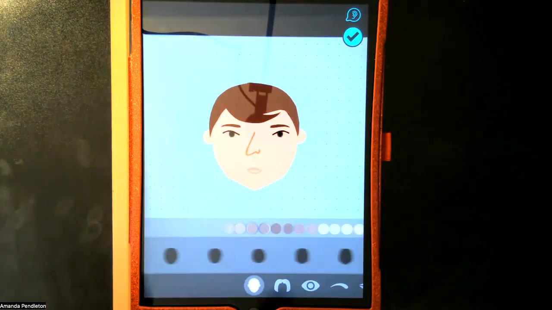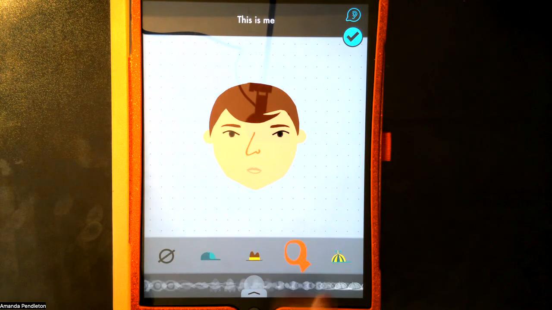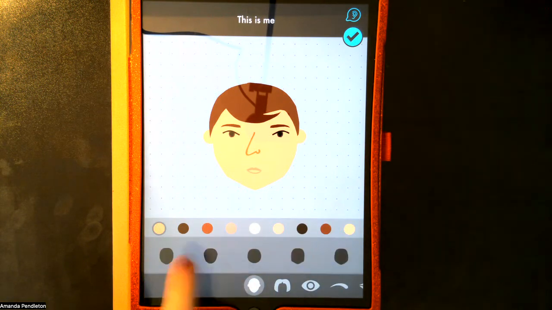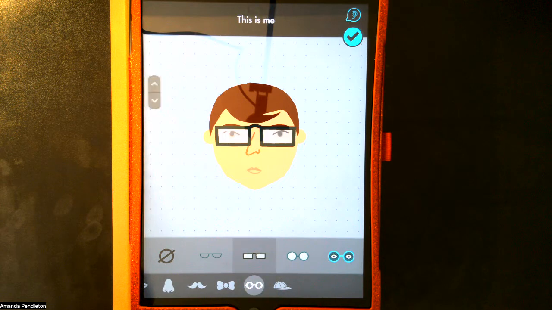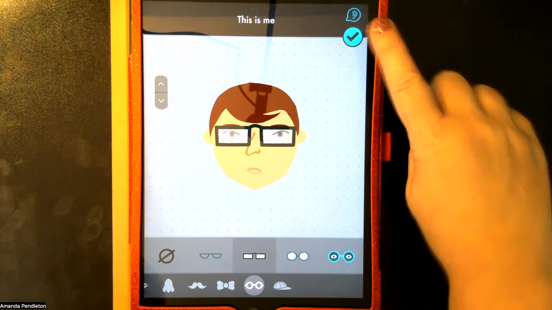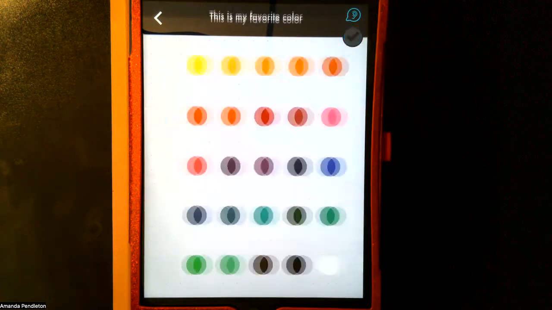So I'm just going to go through basic. We're not going to take time to create, but I have a lot of different options I could use within this. I could pick my face, my hair, my eyes, all these different features, add in glasses, whatever we want to do. Once you're done and you're satisfied, you're going to click the check mark. Then I'm going to name this person. We're going to name him Trem, and we're going to move on.